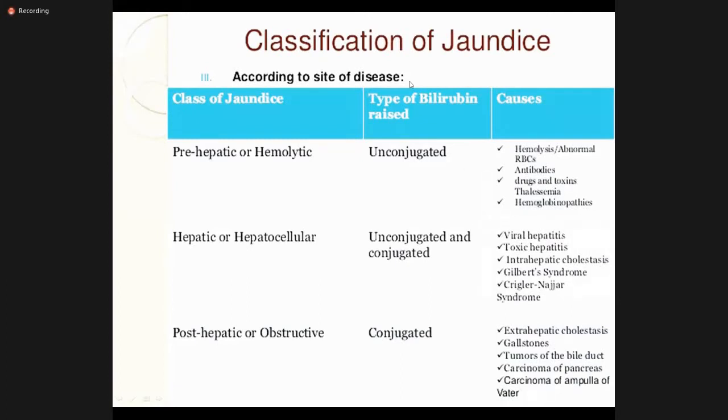So this is also another picture. When we have prehepatic or hemolytic jaundice, the bilirubin which is raised is unconjugated or indirect bilirubin. In hepatic or hepatocellular jaundice, the bilirubin which is raised is mixed, with both unconjugated and conjugated hyperbilirubinemia. These are some common causes of viral hepatitis, which is very common in our population. And in post-hepatic or obstructive jaundice, you people can see this. There is a conjugated bilirubinemia in any obstruction, like tumor of the bile ducts and gallstones, which are the most common causes.